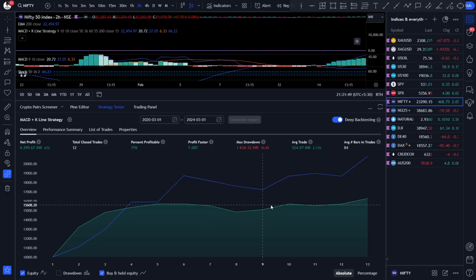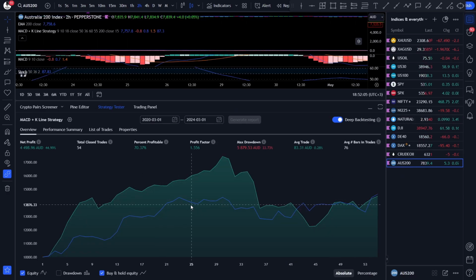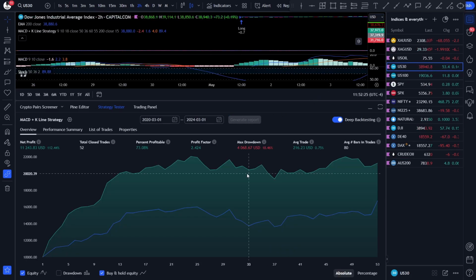On Nifty, it is profitable but didn't outperform the buy and hold. On Nikkei, it is profitable and well outperformed the buy and hold. On the Australian 200, it is still profitable, but was downtrending in the last 1 or 2 years and ended up at the buy and hold equity curve. Well, I would say the US30 and the Nikkei is the best.